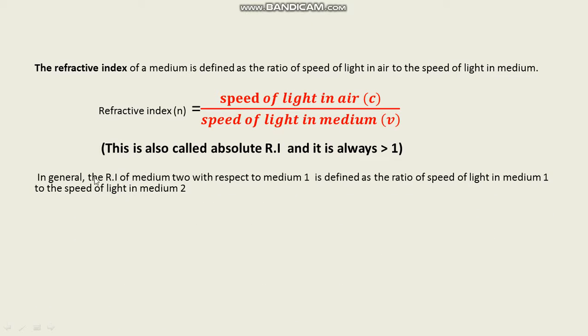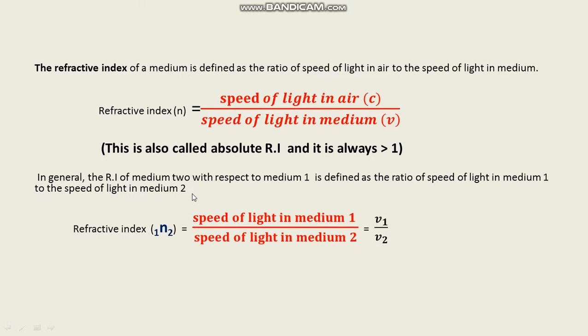This refractive index we are defining by comparing two media. So see here once again, the refractive index of medium 2 with respect to medium 1 is defined as the ratio of speed of light in medium 1 to the speed of light in medium 2.